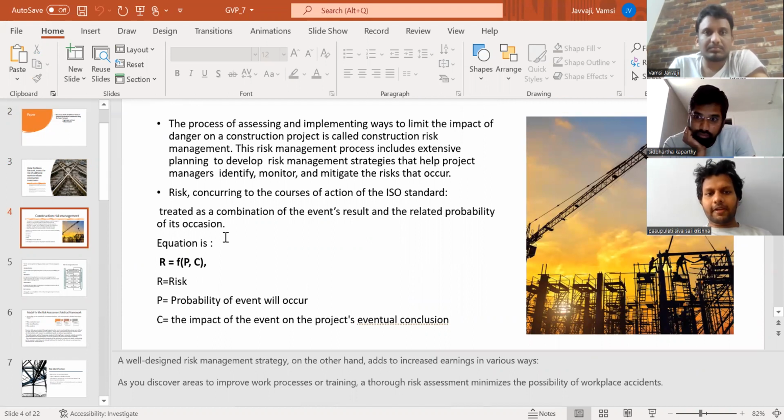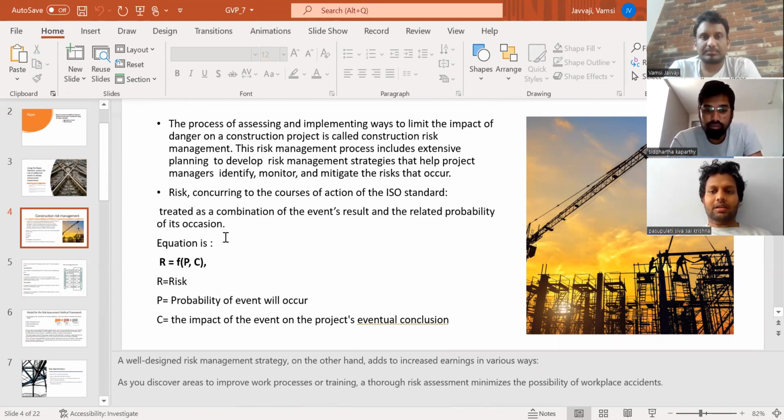The process of assessing and implementing ways to limit the impact of danger on the construction project is called construction risk management. Risk assessment and risk management are both parts of developing the railway infrastructure and the agenda of this project.